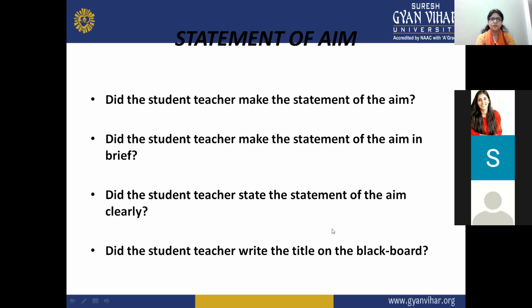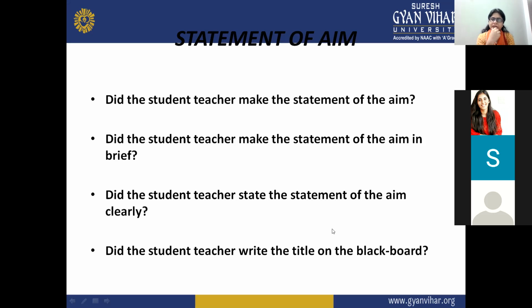And the last question is, ma'am, did the student teacher write the title on the blackboard? I think it is very important and compulsory to write the topic on the blackboard, because it is seen by every student, and it will clearly give the idea that this is the topic. It can arouse curiosity in them, and they will be prepared that now we will be focusing on that.